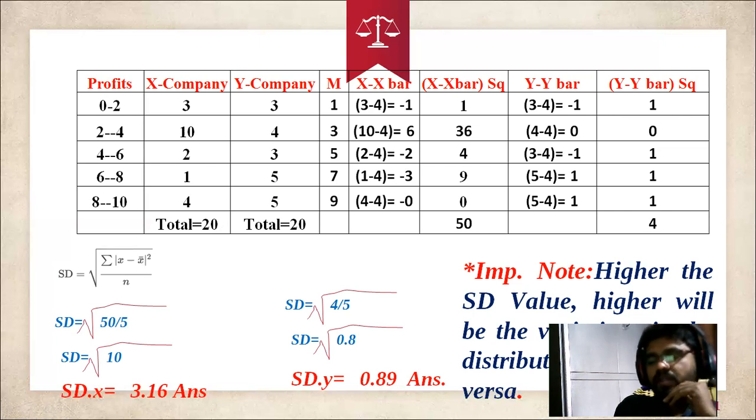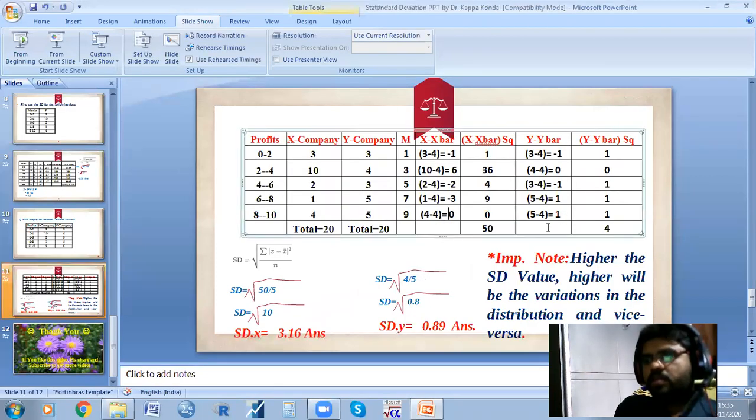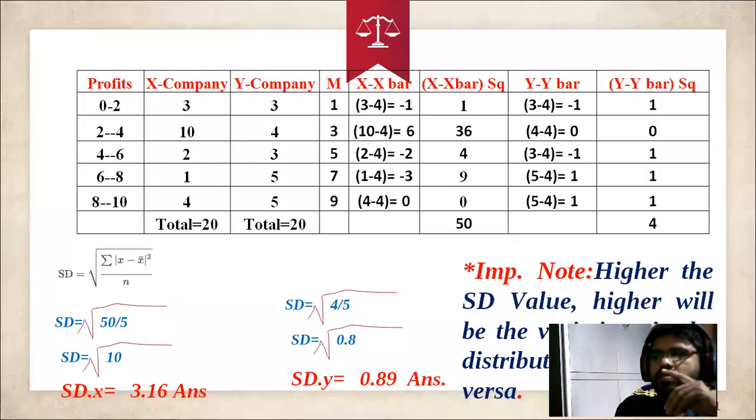So after the average, what do we have to do? We have to know which company has maintained the variance. Then let's check the variance. See here, x minus x bar, and our x value is 3, the average value is 4. 3 minus 4, minus 1; 10 minus 4, 6; 2 minus 4, minus 2; 1 minus 4, minus 3; 4 minus 4, 0.